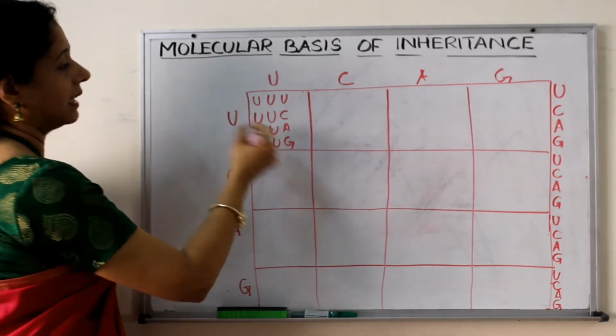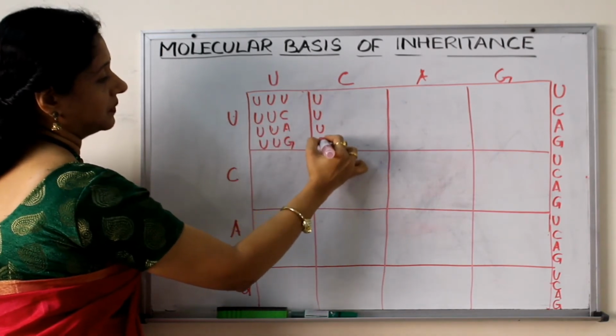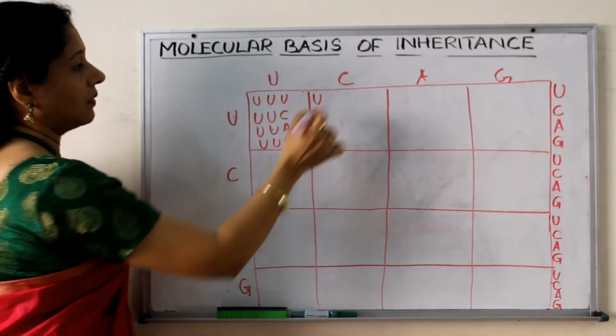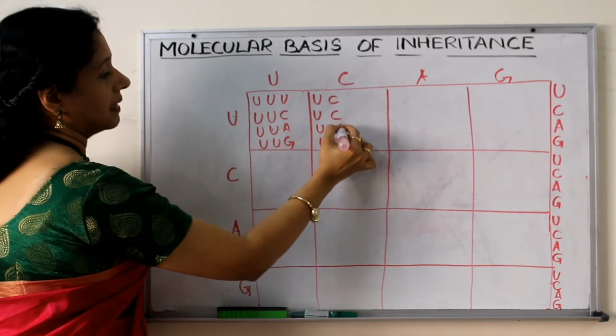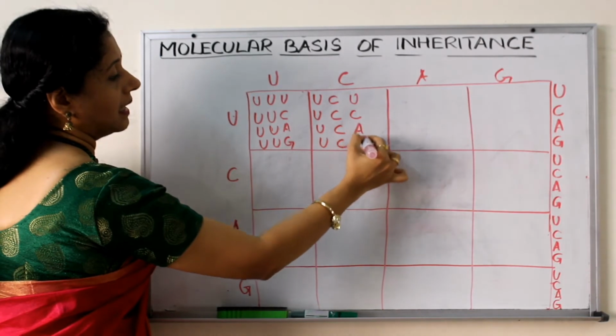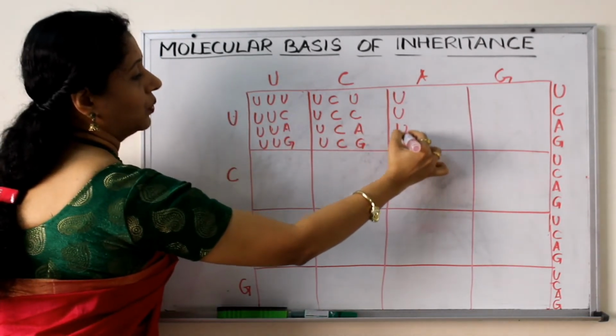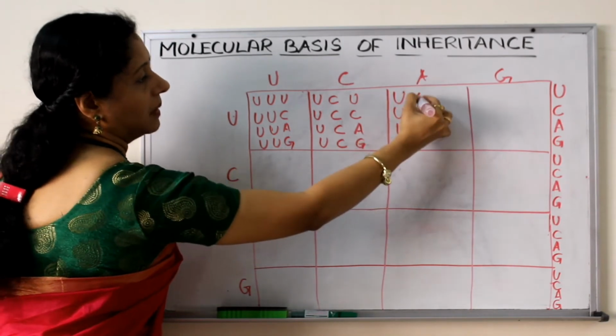Now if you look at the second column, U or U. Right? Second what will come? C. Third only will change. U, C, A, G. Now next again U, U, U, U, first one. Second will be A.